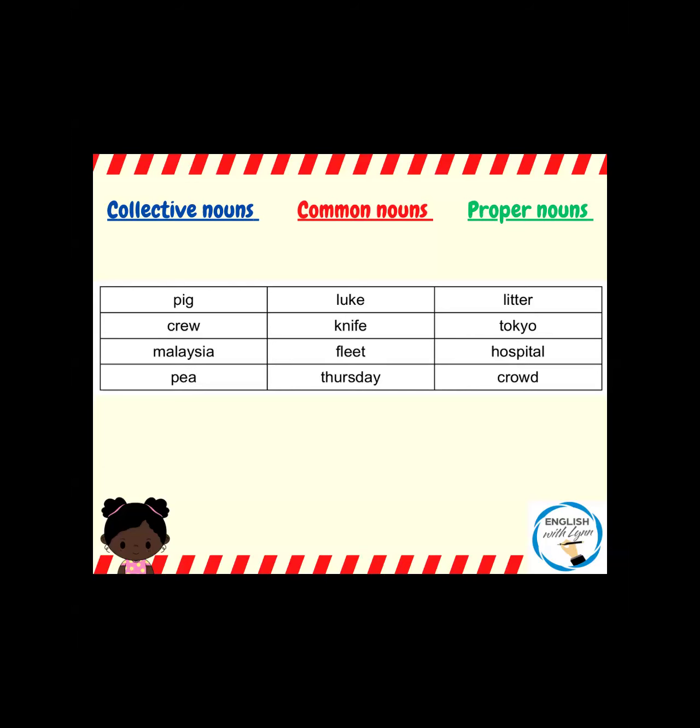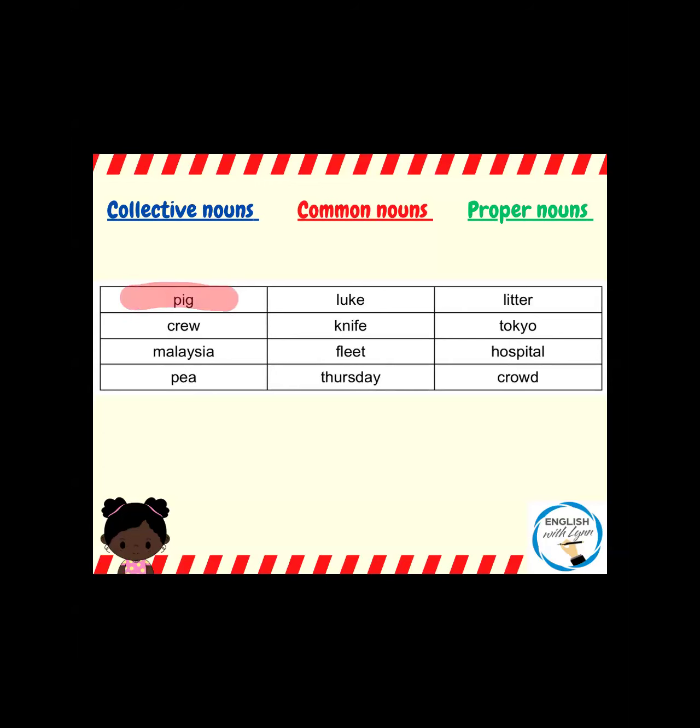Okay, so the first one, pig. Now, I'm speaking about an animal. I'm not speaking about a group of pigs, and I'm not speaking about Peppa Pig. Okay, so it's a general noun. So they are the common nouns. So I'm going to highlight that one in red.